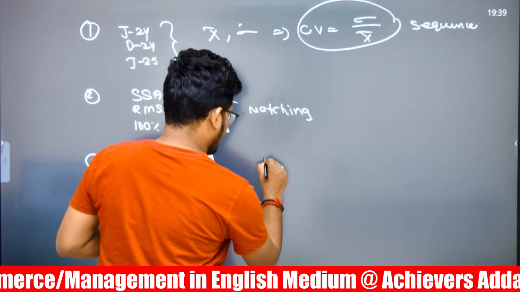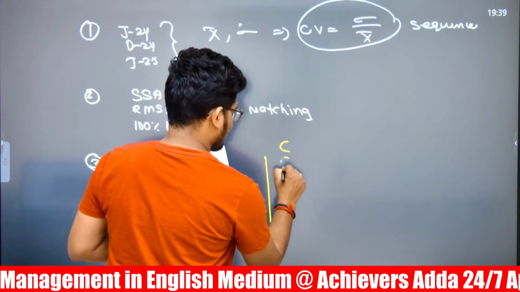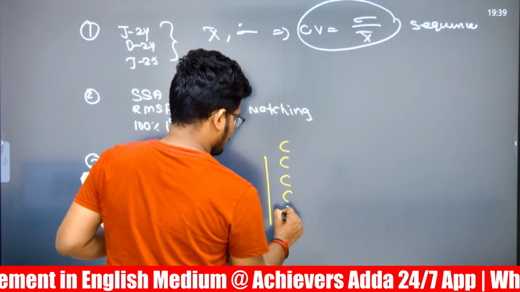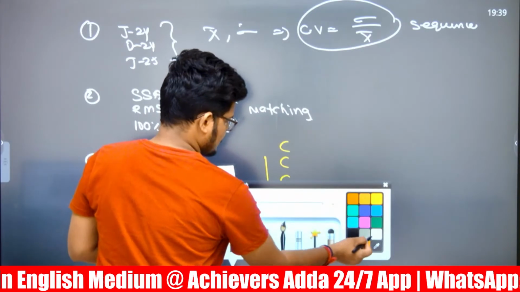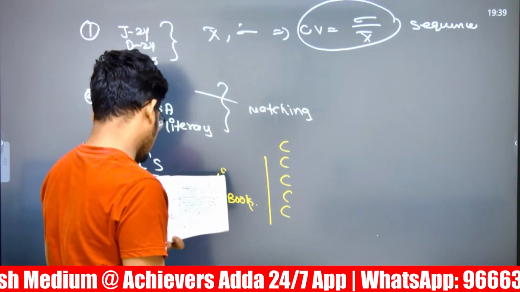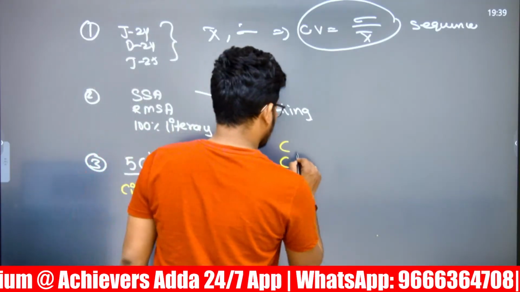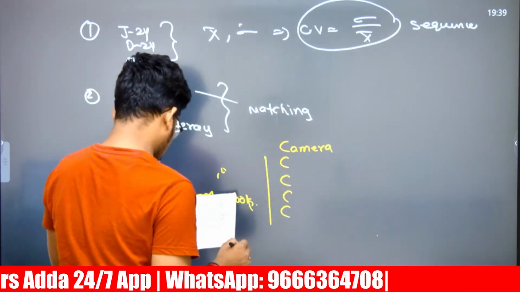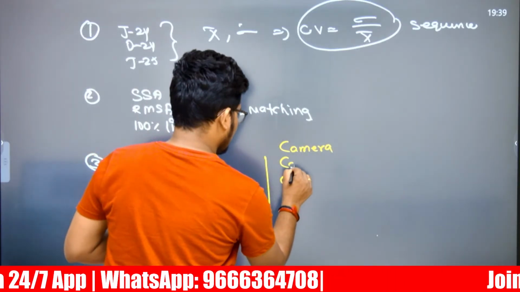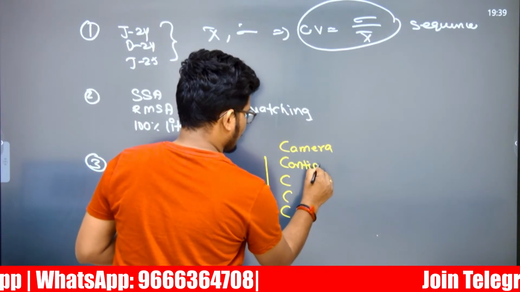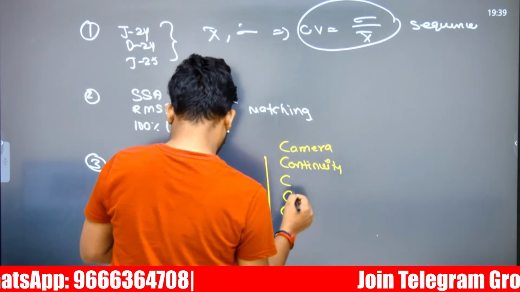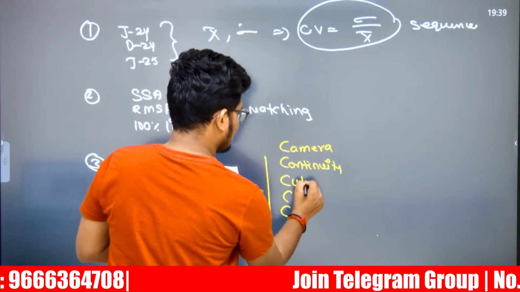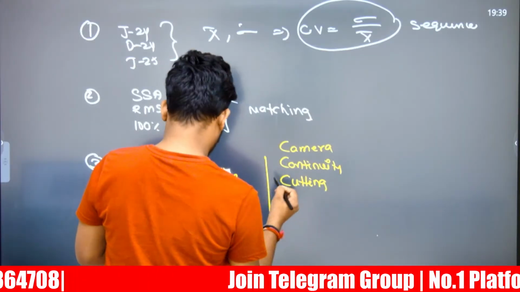There are 5 C's. The first is camera and rolling. After that, continuity is second. Third is cutting, which is the editing part in cinematography.